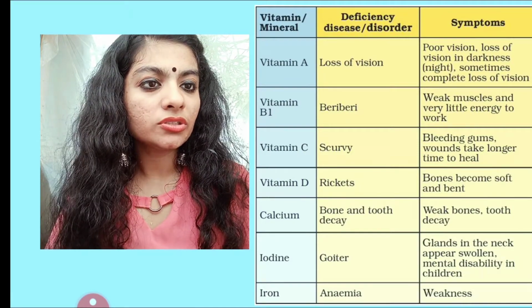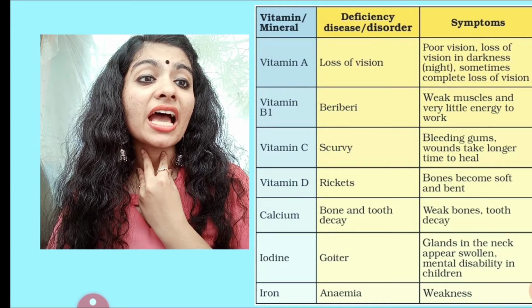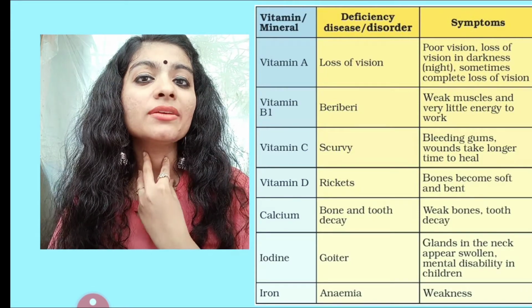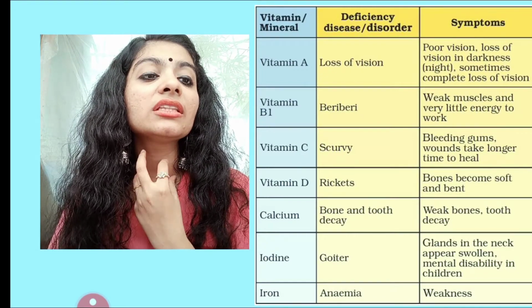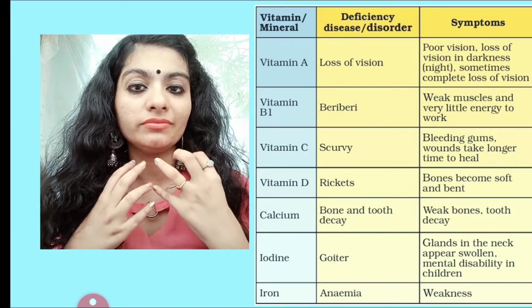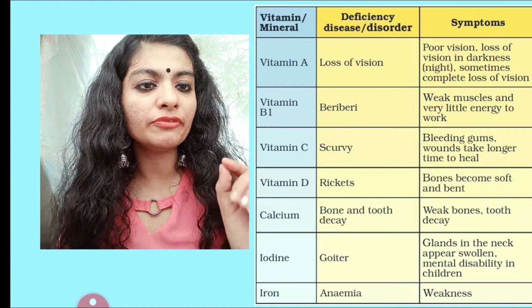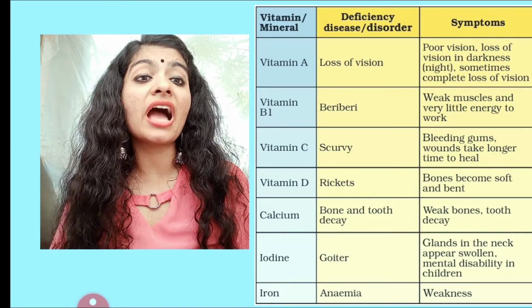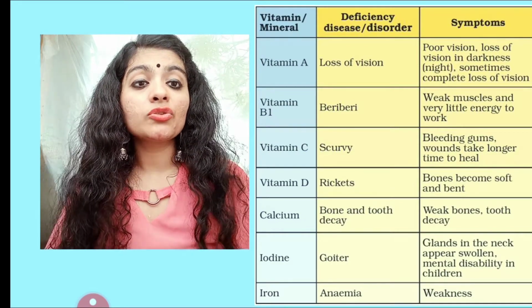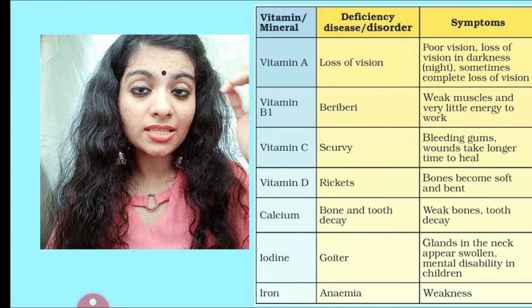I'll tell you what goiter is, guys. Basically, there are thyroid glands, or you must have heard about Adam's apple here. So there are glands in the neck, the thyroid glands. They appear swollen when there is this disease, goiter, because of deficiency of iodine. We saw in minerals how iodine, phosphorus, iron and calcium are all important. So when there is deficiency of iodine, it leads to goiter. It also leads to mental disability in children.